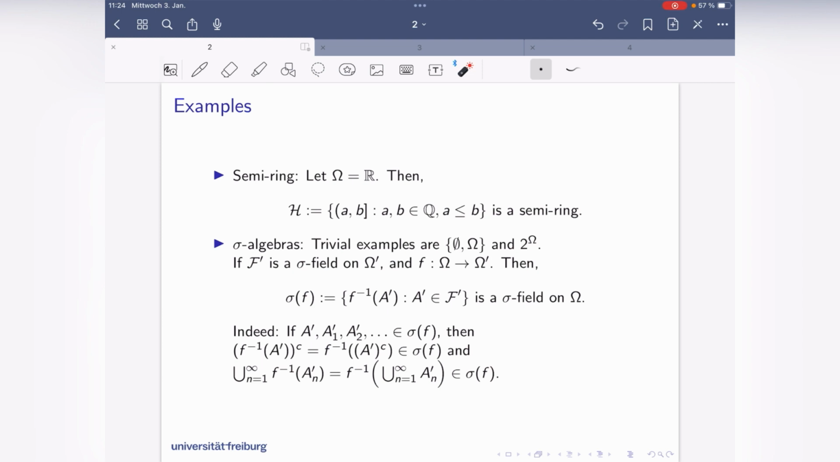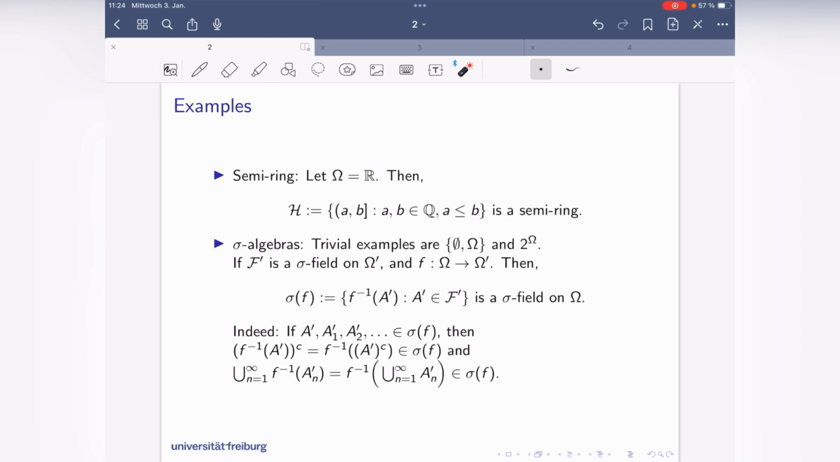I want to make one more example here. If you already have a sigma field on some set omega prime, and you have a map from omega to omega prime, then you can look at all pre-images of sets in the sigma algebra on omega prime. And I claim that this, again, is a sigma field on omega.